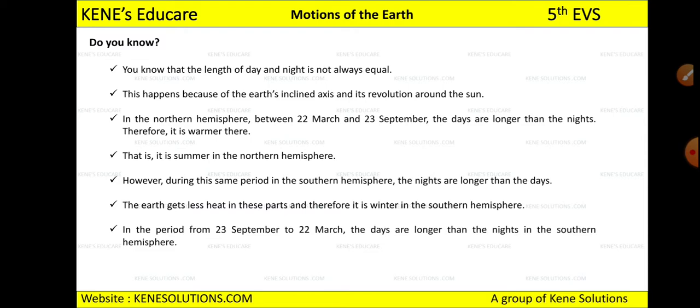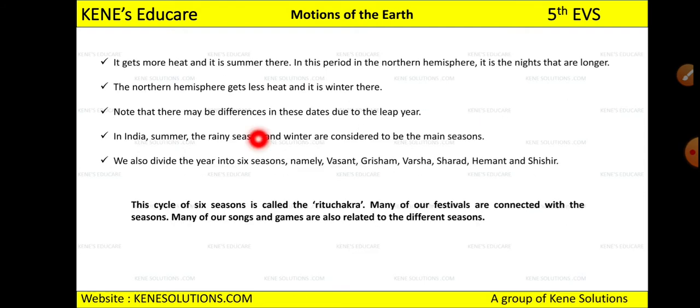Okay, so in the period from 23rd September to 22nd March the days will be longer than nights in the southern hemisphere. So this is the difference that is seen between the southern hemisphere and the northern hemisphere from March to September. Okay, now see, it gets more heat and it is summer there.